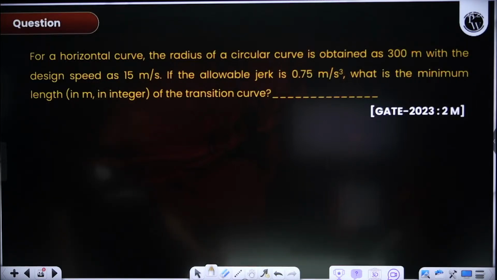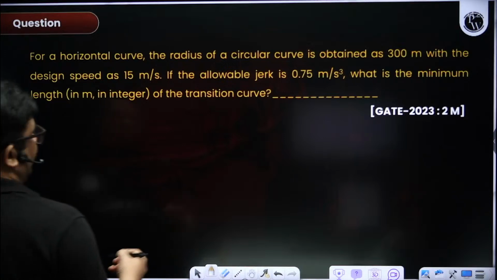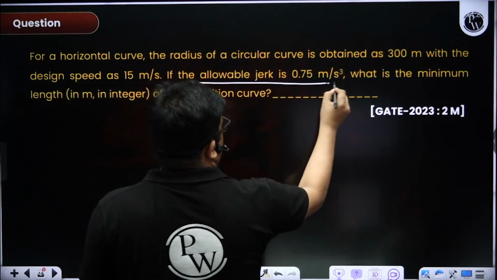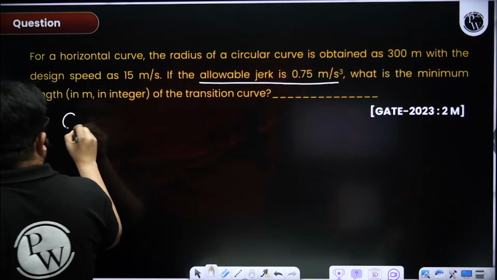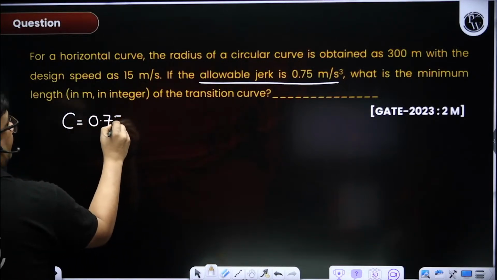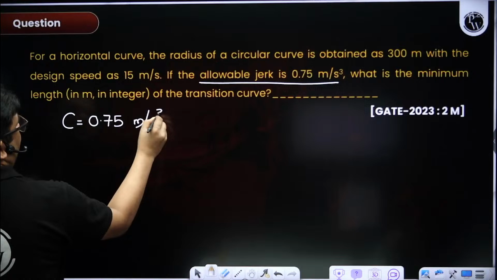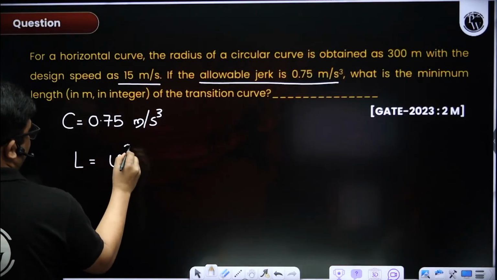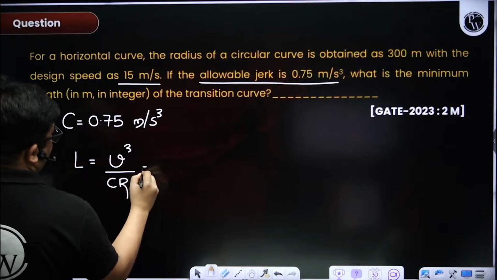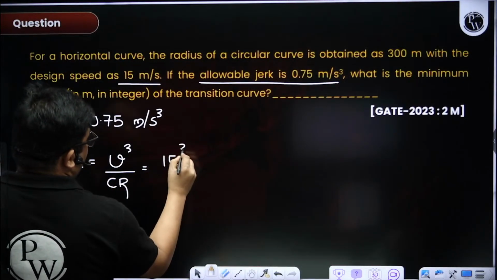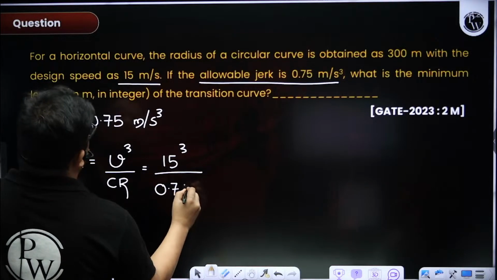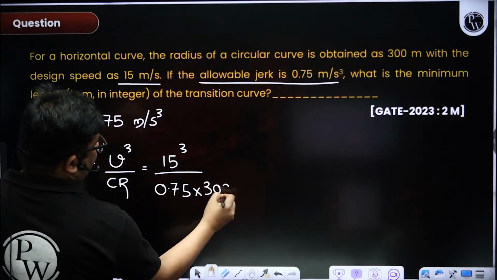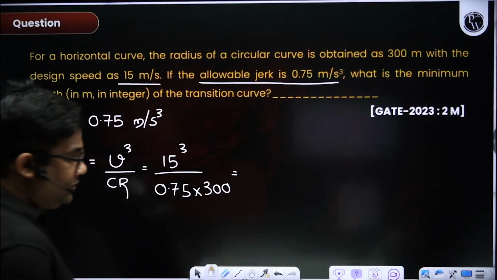Allowable jerk means what? From the unit only we can judge, right? Yes, meter per second cube. That means that is C, na? The rate of change of centrifugal acceleration, that is also called jerk. So C is given 0.75 meter per second cube. V is already given in meter per second. And we know length of transition curve is nothing but V cube by CR. So this will be 15 cube divided by C, which is 0.75, and R is 300, right? Yes. So we can solve this.